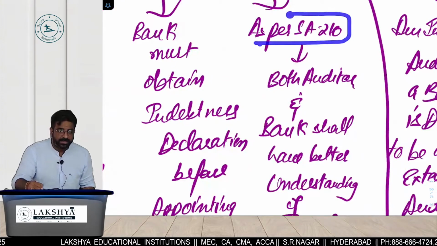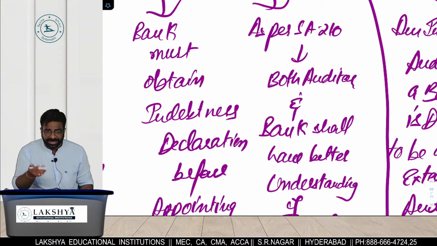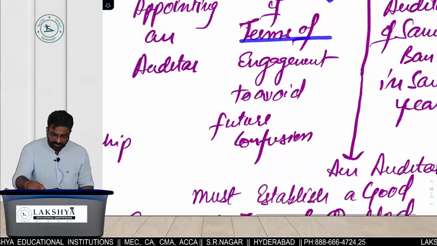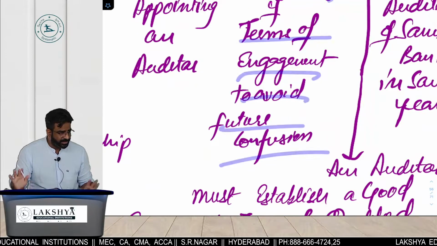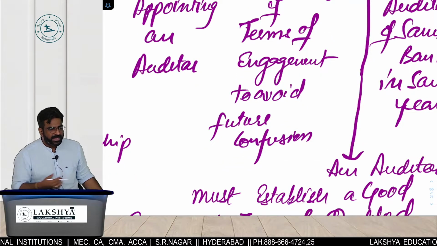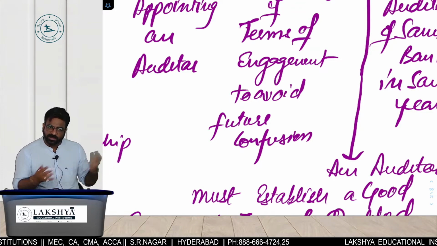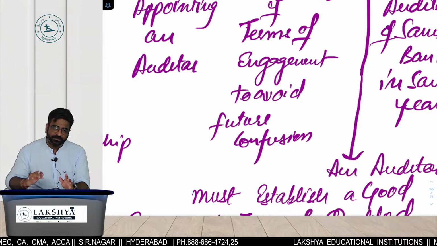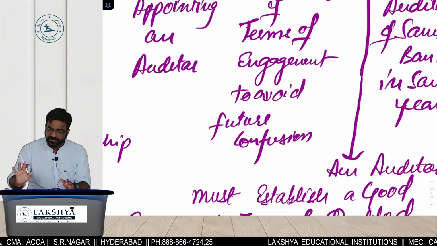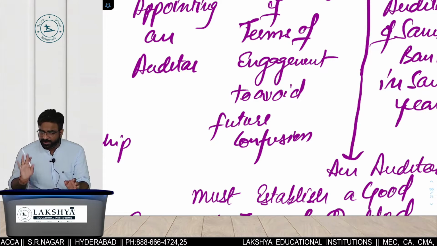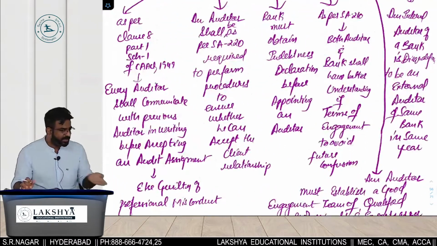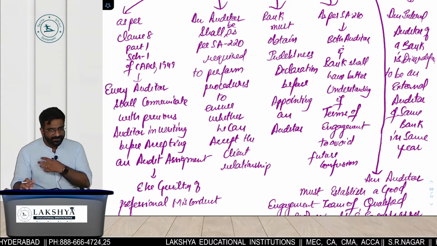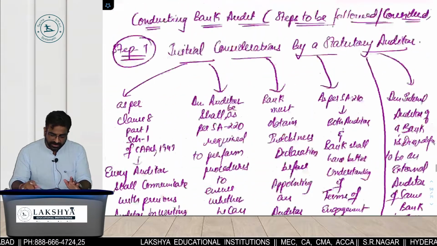What is the fourth thing, everyone? As per SA 210. What is SA 210? Audit engagement terms. Both the auditor and the bank shall have a better understanding of the terms of engagement to avoid which confusion? Future. यही हमने 210 में पढ़ा था. इसका मतलब बैंक ऑडिट में are you able to see the company audit also getting interfered? Yes. Bank audit में there are some few areas where we have to follow the Banking Regulation Act. 90% of the bank audit is the same as what? Company audit. You might have seen that remuneration we introduced 142. Powers and duties we introduced 143 to 146. So everywhere mostly company audit takes place. So this is the fourth thing.